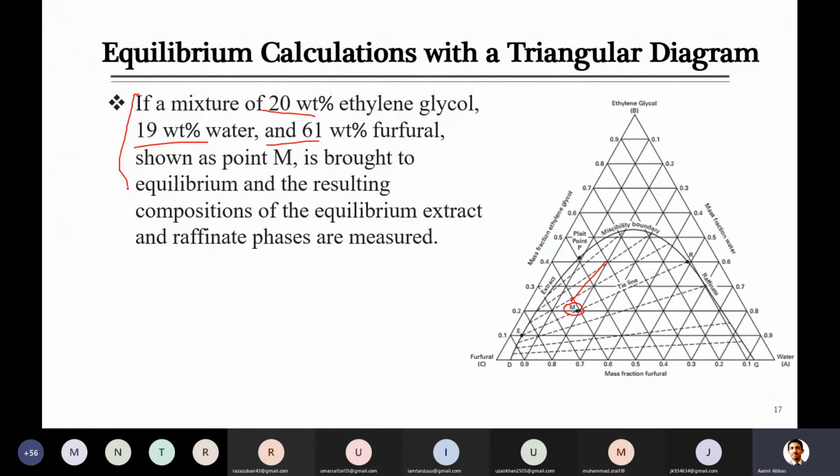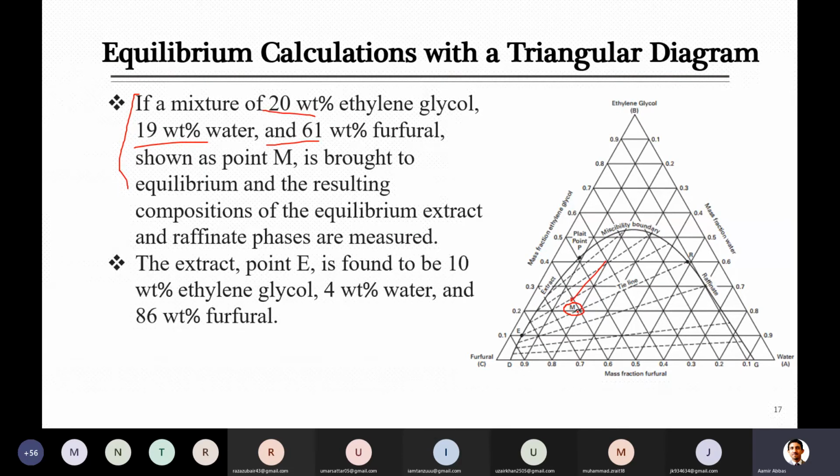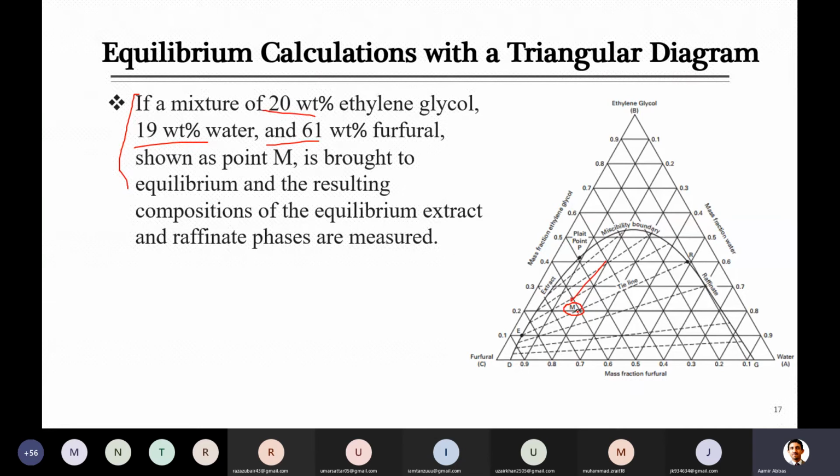When we use liquid extraction equipment, you know that we mix the feed with the solvent, and then it is separated into the extract and raffinate. So by looking at, or after drawing, such a diagram, we can find the composition of those phases, which we will obtain at the end of the day as extract and raffinate, when we know the composition of the mixture. For example, here your mixture is located. If you are asked to find the composition of the raffinate and the extract, how can we find it?